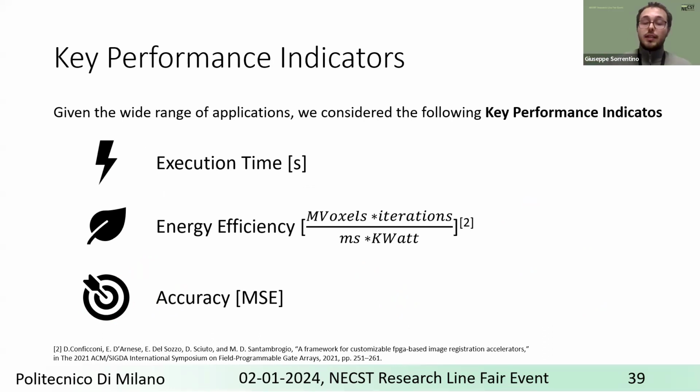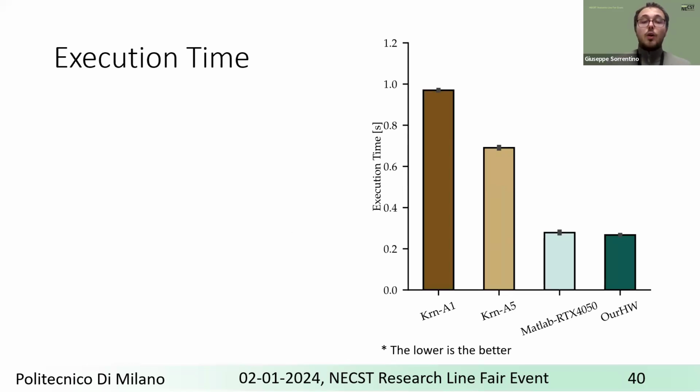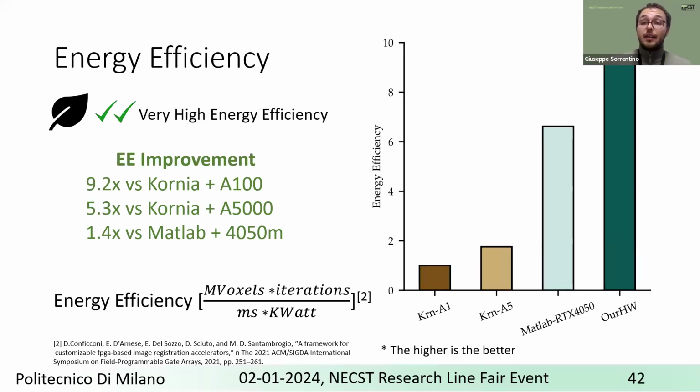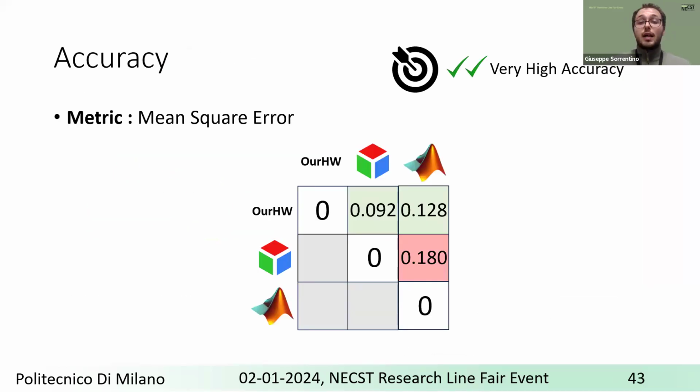For the first analysis, considering the execution time, where lower is better, we achieve a top improvement against Cornea, accelerated on A100, of 2.77 times, and we are comparable to MATLAB, which is a very highly optimized cluster solution accelerated on GPU. But considering the energy efficiency, where higher is better, we achieve a top improvement of 9.2 times against Cornea, accelerated on A100, and we are also more efficient than MATLAB with an improvement of 1.4 times.